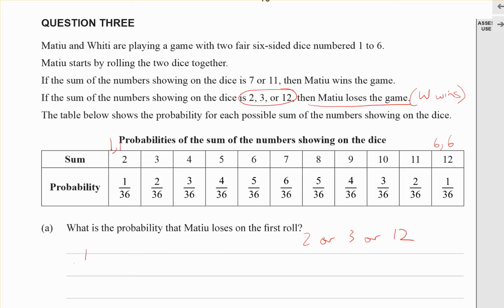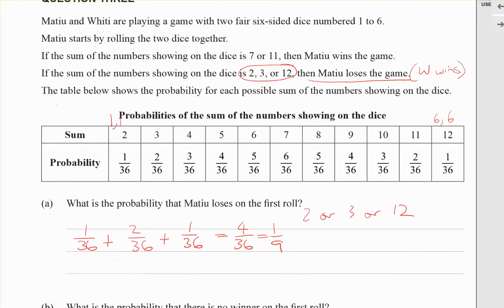Probability of a sum of 2 is 1 over 36, plus a sum of 3 and a sum of 12. Now the words we use are "or" and "and". In statistics, when you say "or", that means to add. And I get 4 over 36, which is 1/9.